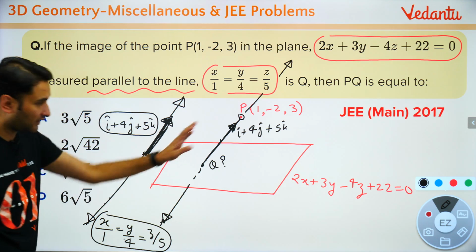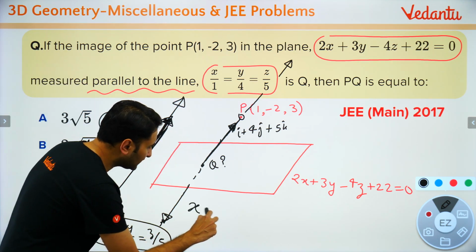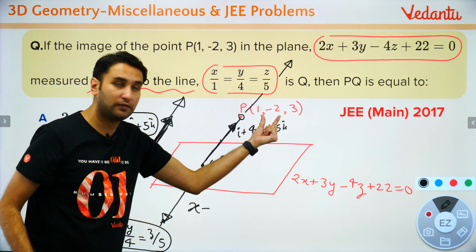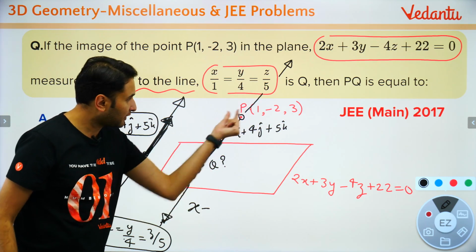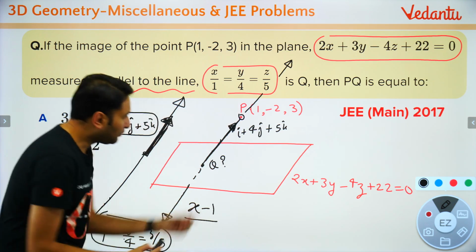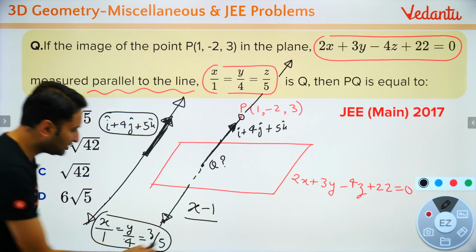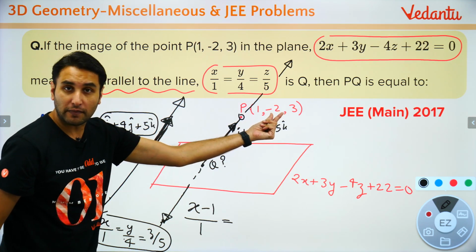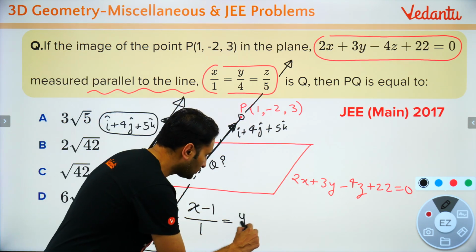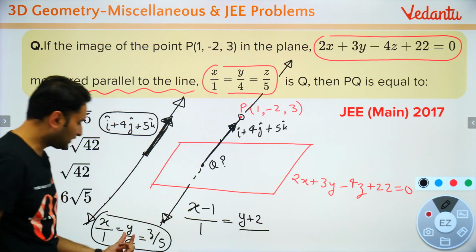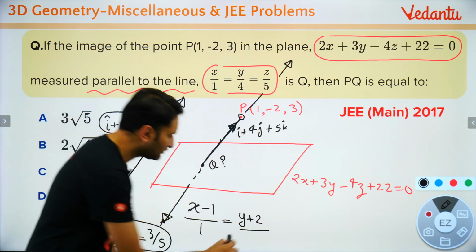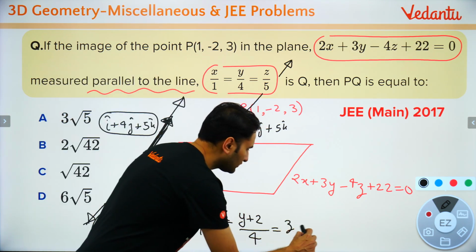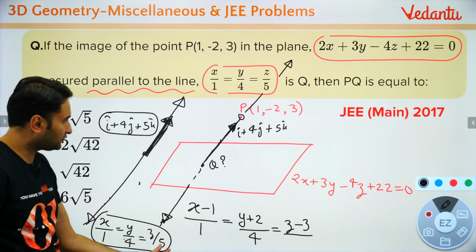देखो मैं इक्वेशन लिखता हूँ, ध्यान से सुनना. कैसे लिखूंगा? x minus x1, the point from which this line passes through is 1, minus 2 and 3. So x minus 1 upon direction क्या है? Direction is 1, same, is equal to y minus minus 2. So y plus 2 upon direction क्या है बच्चों? 4. Is equal to z minus 3 अपॉन डायरेक्शन क्या है बच्चों? 5.